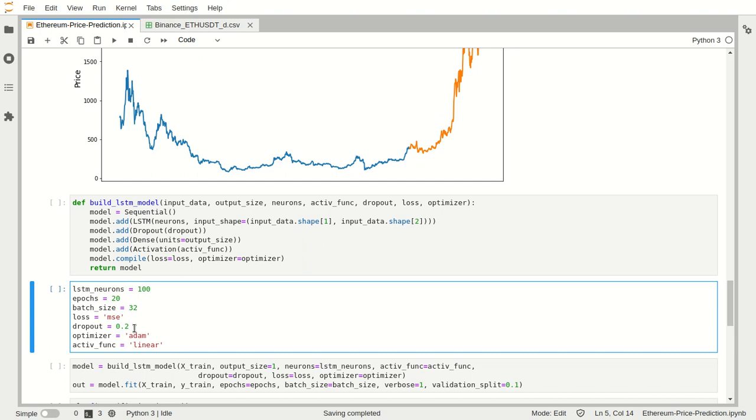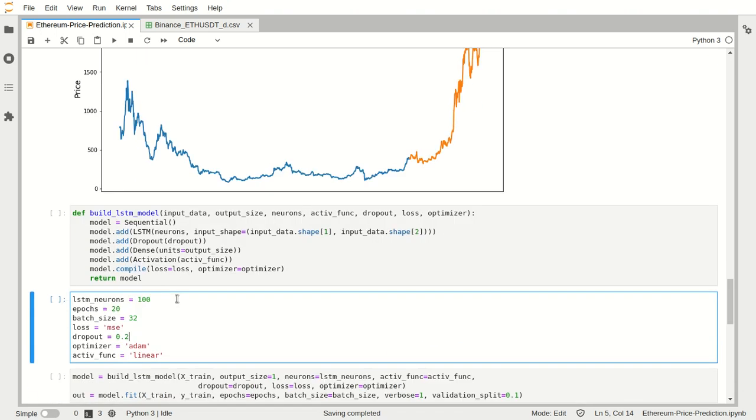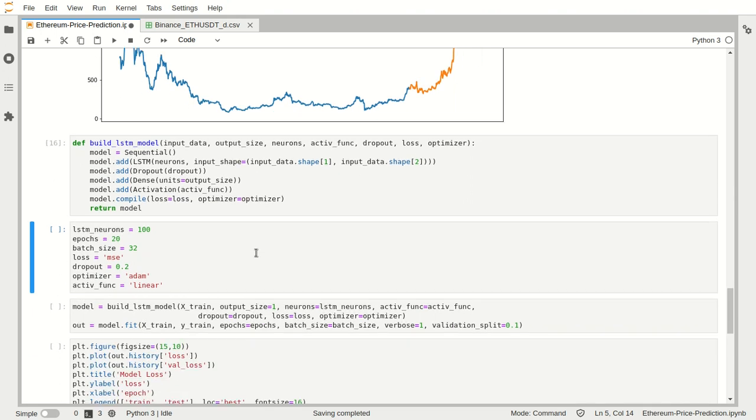Now for the last layer, a dense layer with the linear activation function is used in the model to determine the output of each neuron in the model. Now using the function, we build our model. Now we give our parameters. We give 100 neurons for a start, epochs 20, so for 20 iterations it will train.